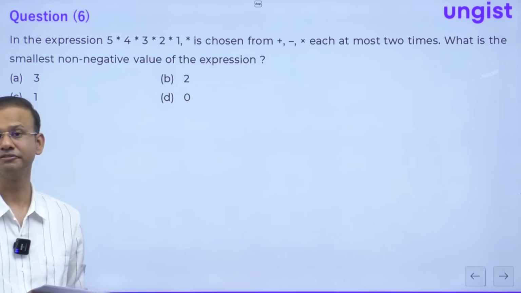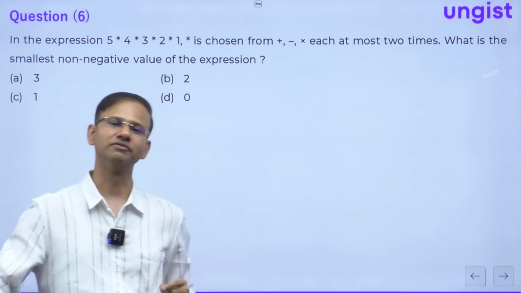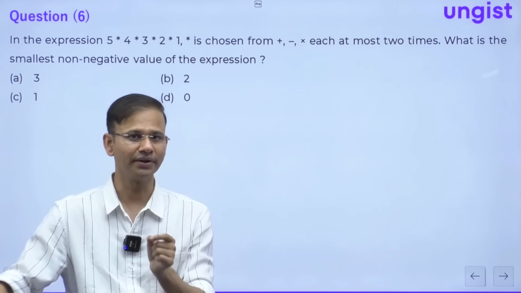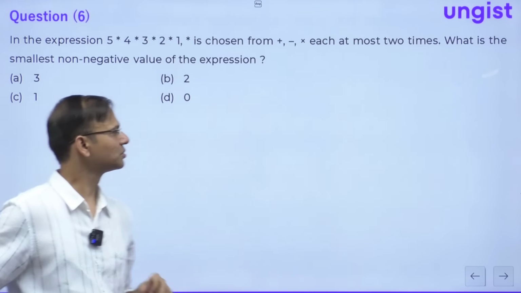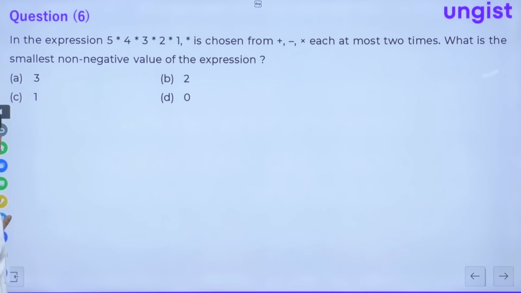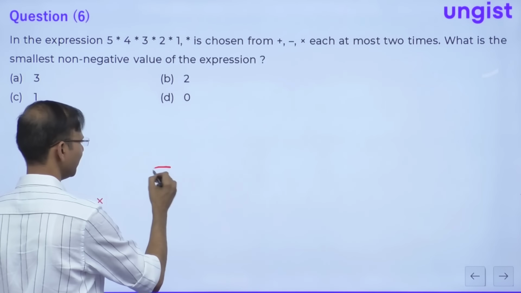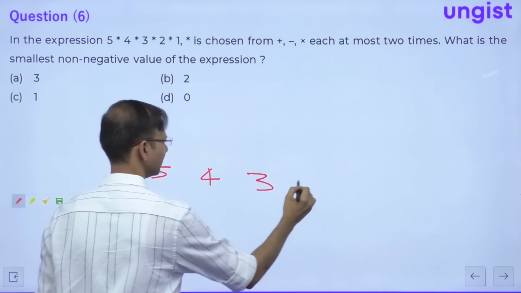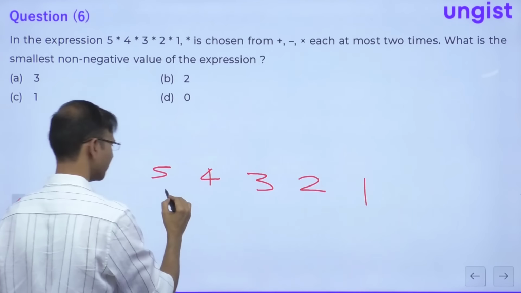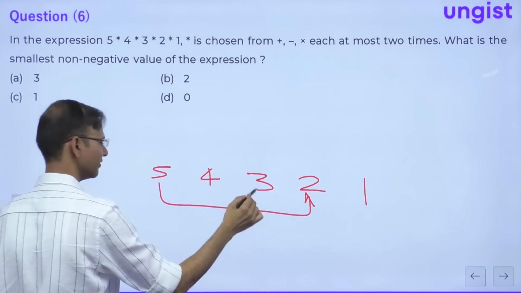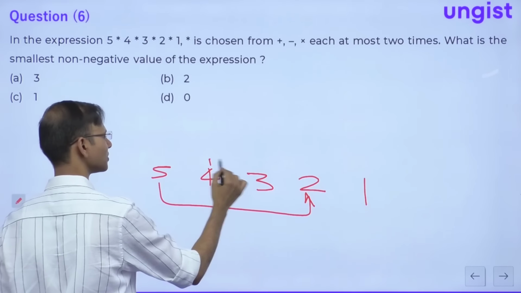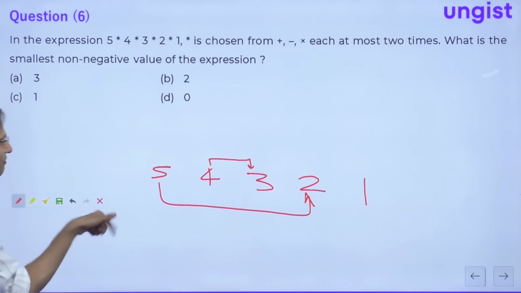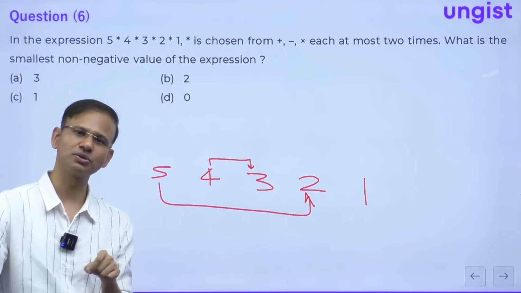Guys, non-negative, right? The smallest non-negative. So the smallest non-negative is 0, right everybody? So try to make it 0 first, okay? So the numbers are 5, 4, 3, 2, 1, right? So here what I can say is 5 plus 2 is 7 and 4 plus 3 is also 7, right everybody? 5 plus 2 is 7 and 4 plus 3 is also 7.